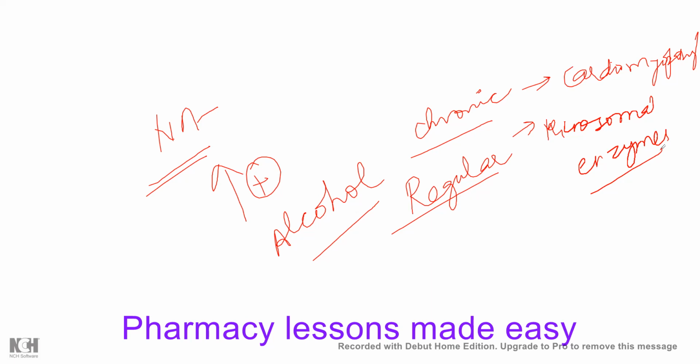So this was all about ethyl alcohol and the effects that it produces: from where it is obtained, what percentage is used for which particular purpose, why methanol is added to ethanol, what the function of disulfiram is, and which particular step it acts on. So this was all about ethyl alcohol.